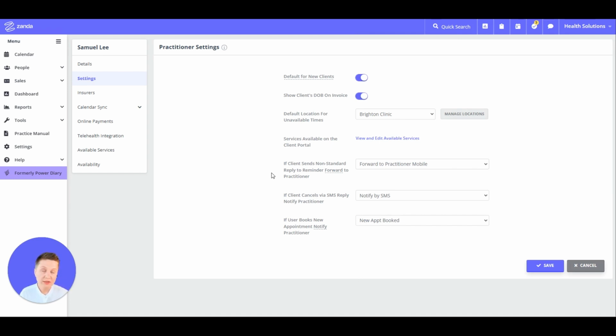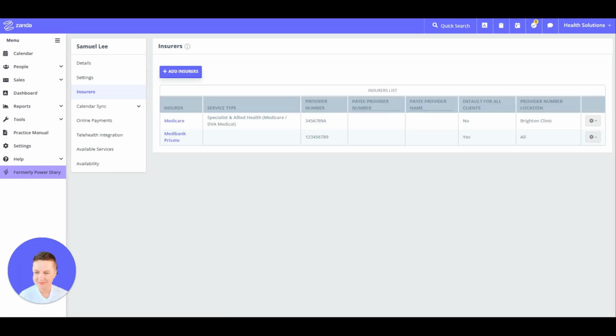So you can set this up once and save your changes, and you can always come back and update those settings when necessary. If you need to show the practitioner's insurance registration details on the invoices that you will provide to clients and to their payees, you can enter that information here in the practitioner profile under the insurer's settings.